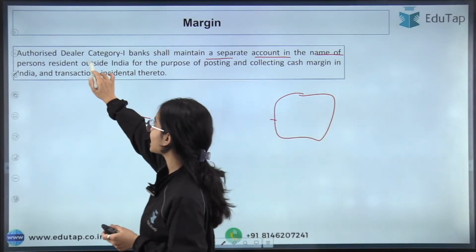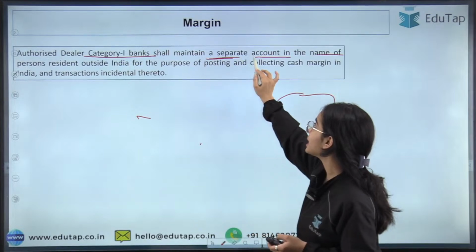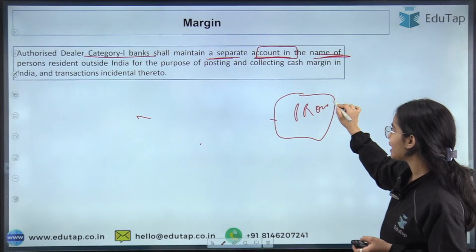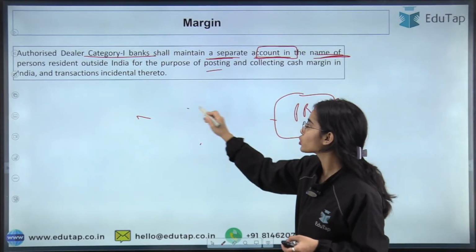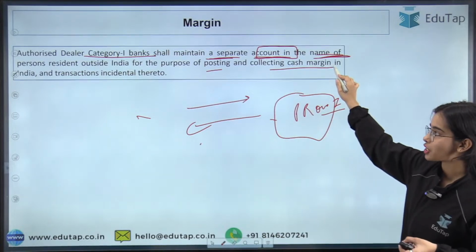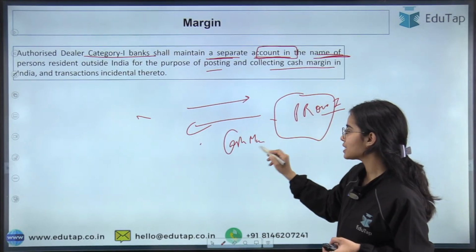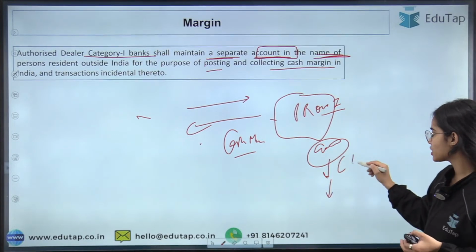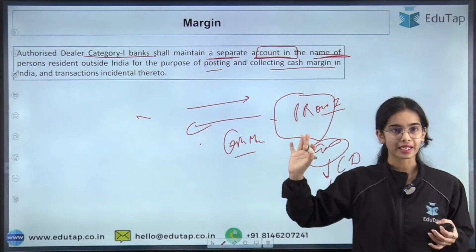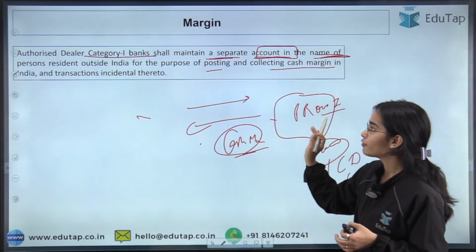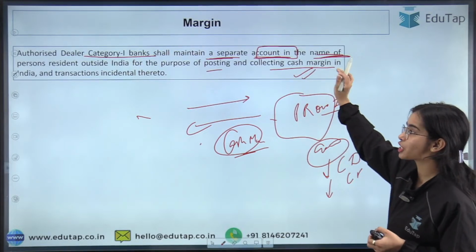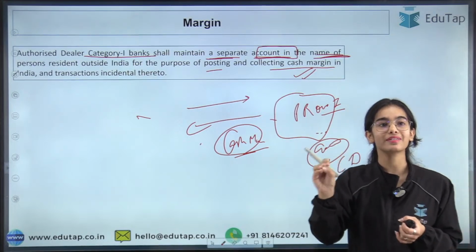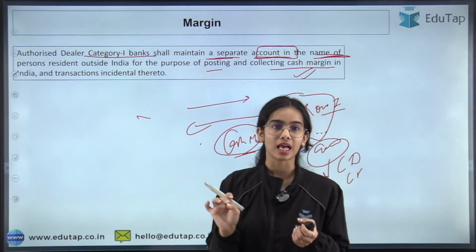Okay. So authorized dealer category 1 banks shall maintain a separate account in the name of a person resident outside India for the purpose of posting and collecting the cash margin, especially the cash margin, because government securities or any other certificate of deposit or commercial paper can be sent directly. But in the case of cash margin, if you are collecting the cash margin in India, first open a separate account in the name of the person resident outside India. Okay, so that is the last criteria.